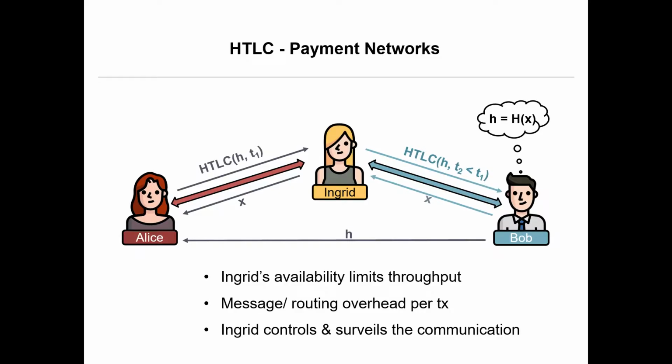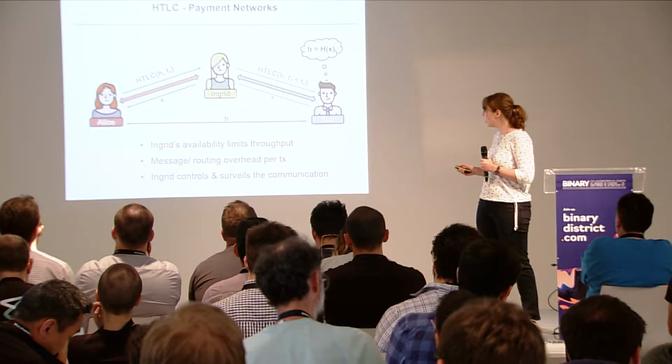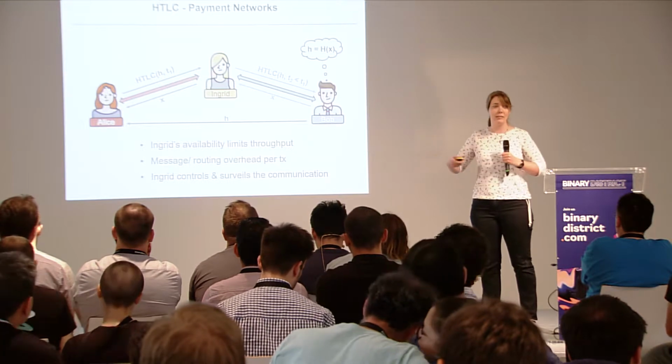But the downside of this is there's actually quite a lot going on for a single payment. As I said before, we want to have micropayments, so really fast, really cheap. And the problem here is that we need 5 messages at least. Many times we actually need many more messages to execute a single payment routing here. The availability of Ingrid is also a big question, because if Ingrid is not very fast in responding, this delays the whole process.